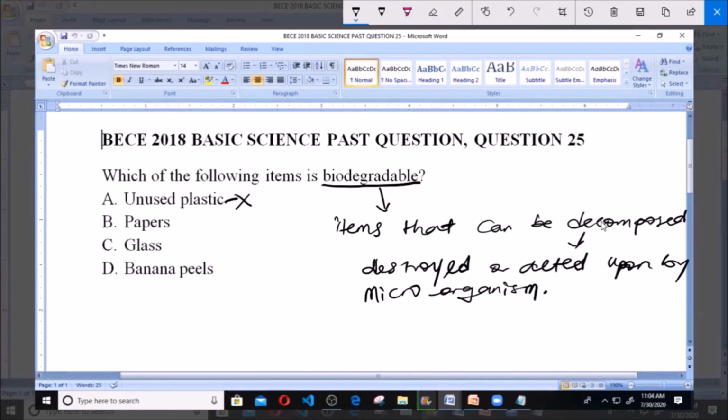That's what it simply means. So from this, you see that banana peel is a biodegradable material because it can be acted upon by microorganisms and they can destroy it. Unlike the plastic, the papers, and the glass that are not biodegradable, they cannot be destroyed by microorganisms. So our answer is D, banana peels.